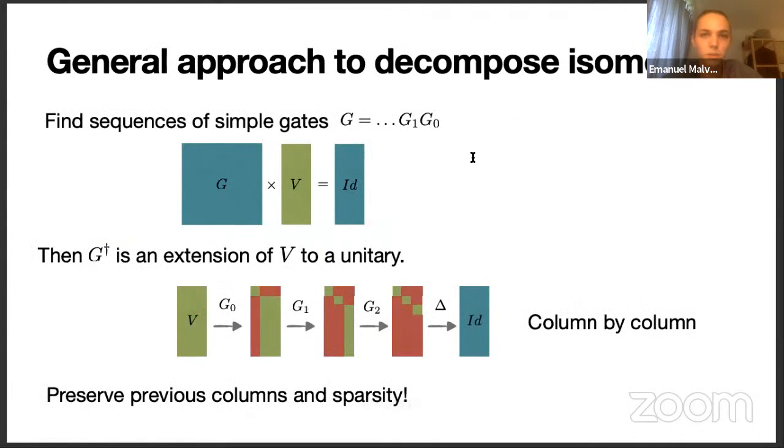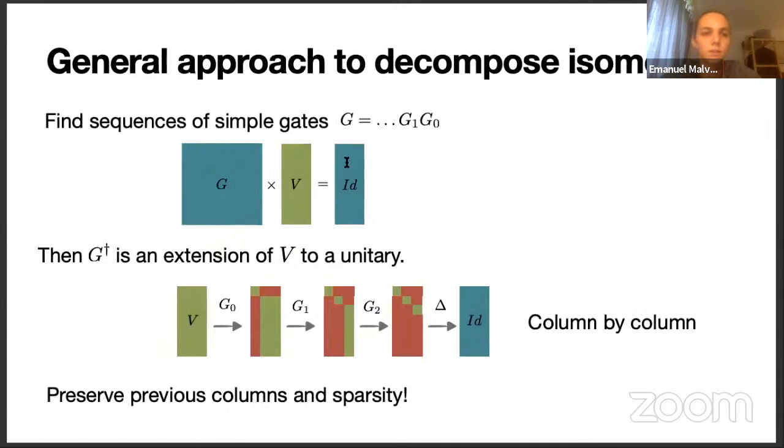First, the general approach to decomposing these isometries is as follows. We try to find a sequence of gates, so in our case, single qubit gates and CNOT gates, that we will apply to this isometry V, such that it will be reduced to the identity matrix, or more precisely, to the 2 to the m first columns of the identity.